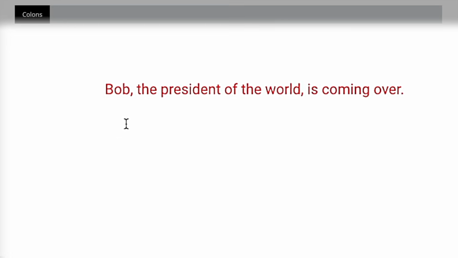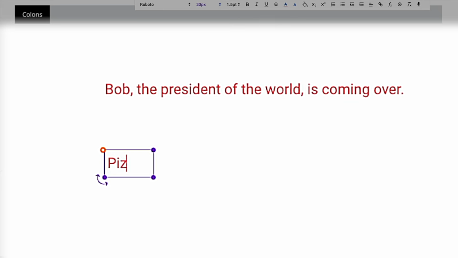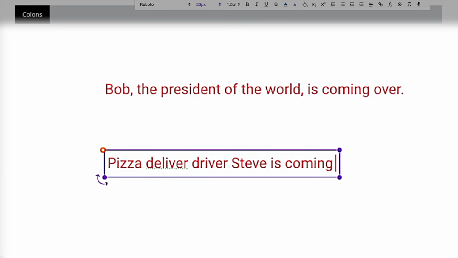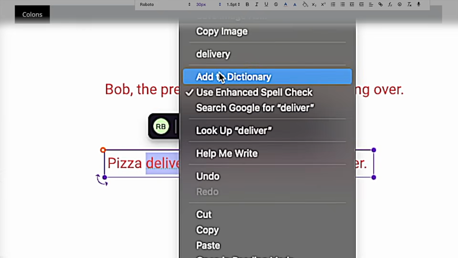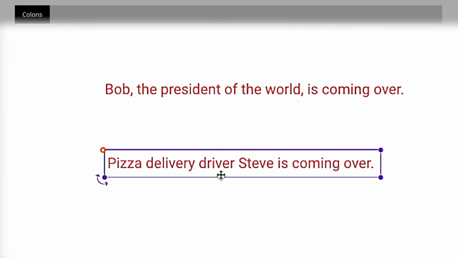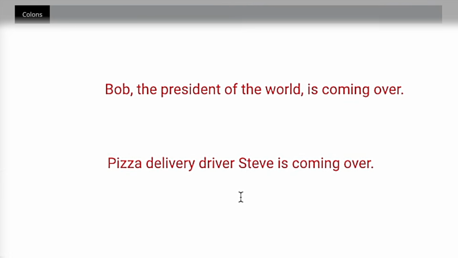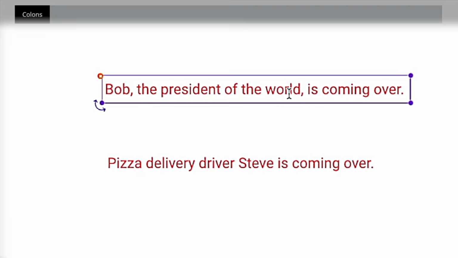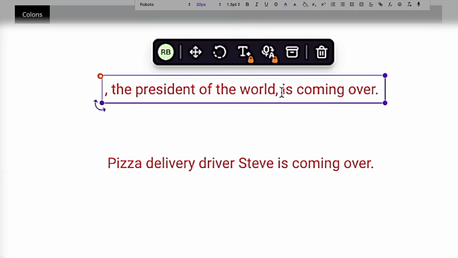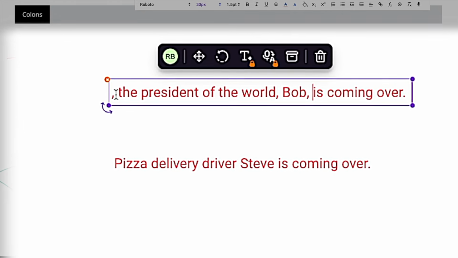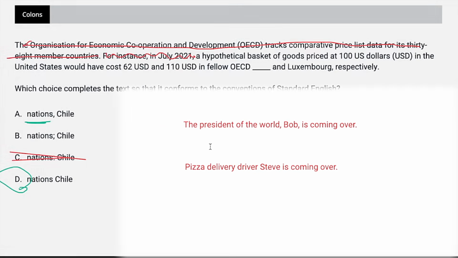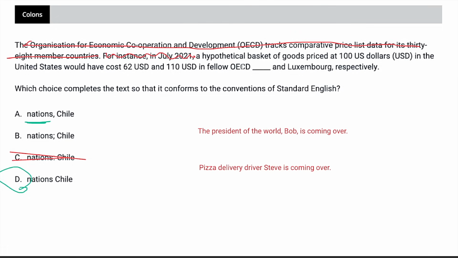It'd be fine, right? However, if we did something like this, pizza delivery driver Steve is coming over. Now all of a sudden, you're noticing I don't have any punctuation because I could not get rid of Steve, because if I just said pizza delivery driver is coming over, you'd be wondering which pizza delivery driver. And to be clear, we could have switched this around, right? The president of the world, Bob, is coming over because clearly there's only one president of the world, right? But there are many pizza delivery drivers. And similarly, we can infer that there are many OECD nations.